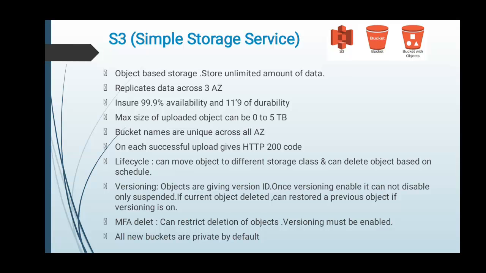Bucket name is unique across all availability zones, meaning you are not able to give the same name to two different buckets in any availability zone. It provides 99.99% availability and 11 nines of durability on each successful upload. When you upload your objects or data to S3, you will get an HTTP 200 code, that is your data is successfully uploaded.